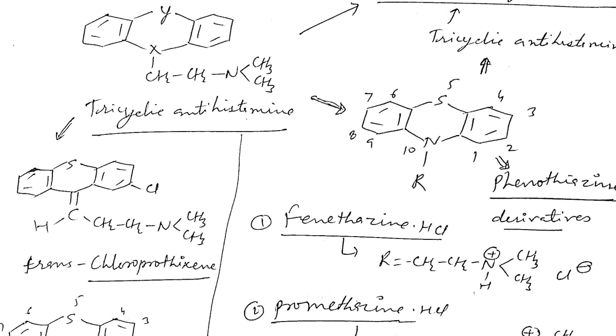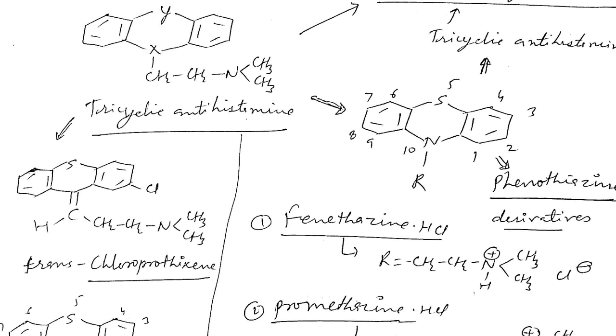There is an X in the tricyclic antihistaminic. Generally phenothiazine has nitrogen at position number 10 in place of X, but in chlorprothixene the nitrogen is replaced by carbon.